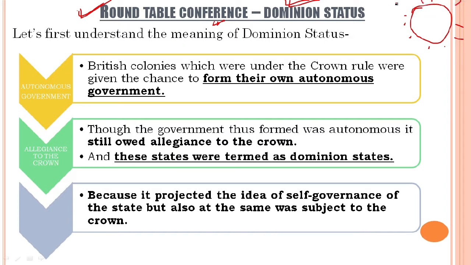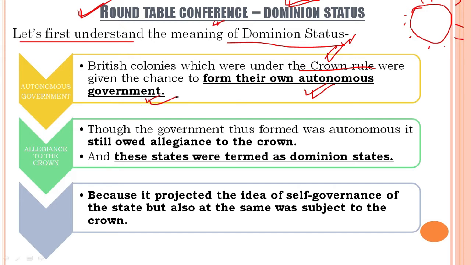Okay, now let us see. First of all, we were about to be offered dominion status because we were struggling for it. So let us first understand the meaning of dominion status. I know you will time and again be asking me, "Sir, please tell me the meaning of dominion status." So let us clarify this term right here. British colonies which were under crown rule, meaning under the British emperor, were given the chance to form their own autonomous government.